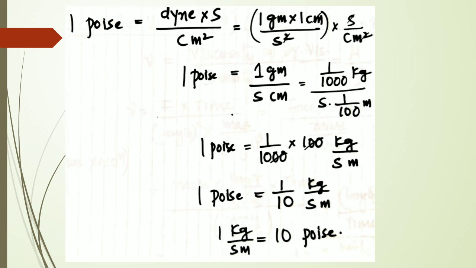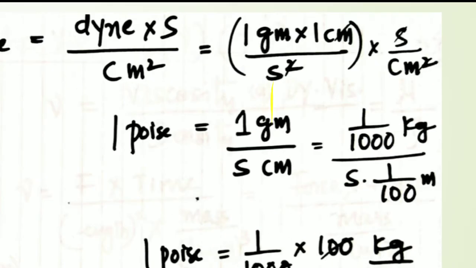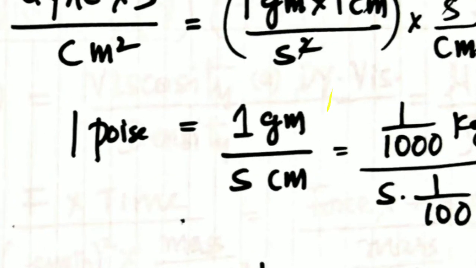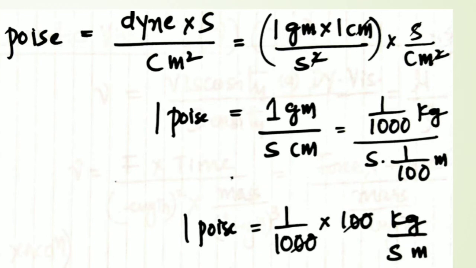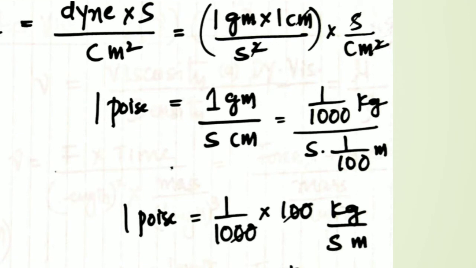Again, 1 dyne is equal to 1 gram into 1 centimeter per second square. This is dyne units. So 1 poise is equal to 1 dyne second per centimeter square. Again, dyne can be written as 1 gram into 1 centimeter per second square. So the remaining thing is second per centimeter square as it is. One second gets cancelled, and 1 centimeter gets cancelled there. Again, it can be written as 1 gram per second centimeter.